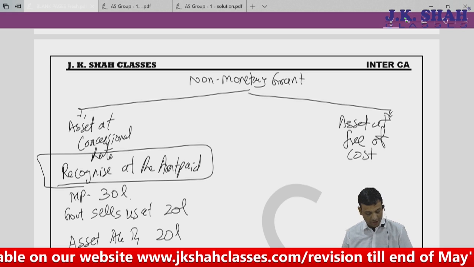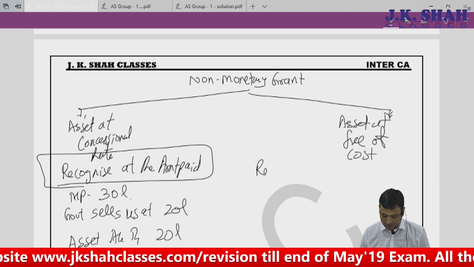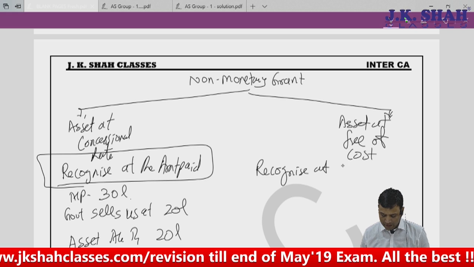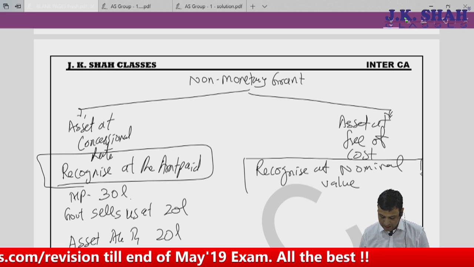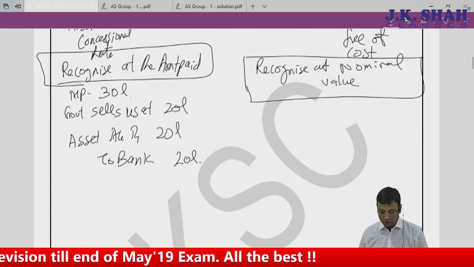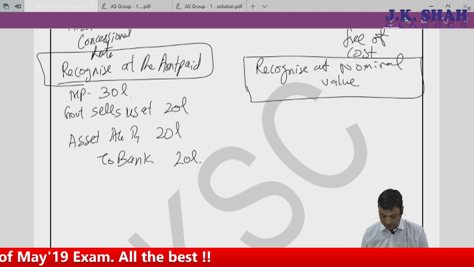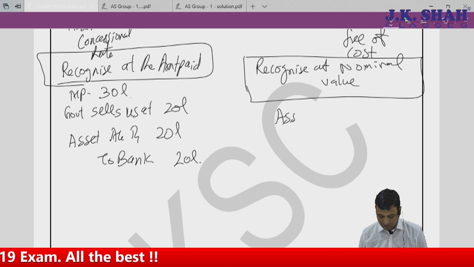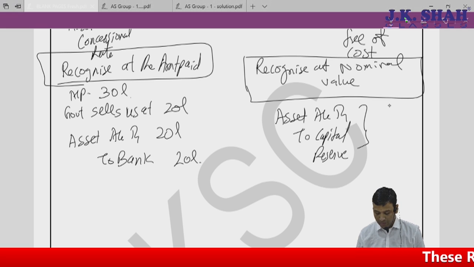then what is to be done for that? If asset is at free of cost, then the standard says recognize at nominal value. Now that nominal value may be rupees 1 or 100, 1000, 5000 or even the cost of the asset. So I can recognize that asset at nominal value, asset account debit to, don't say bank, you are not giving money, to capital reserve. Asset account debit to capital reserve. The amount whichever you like, maybe rupees 1, 500 or you can say 30 lakhs as the case may be,